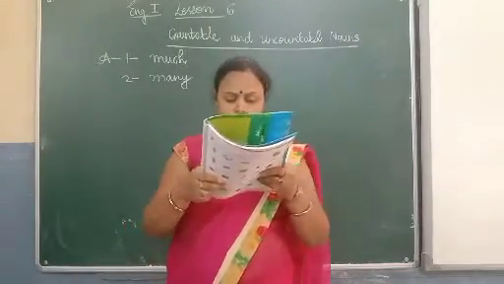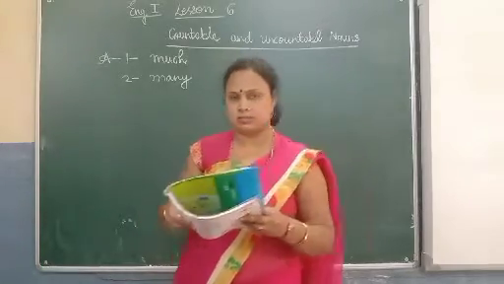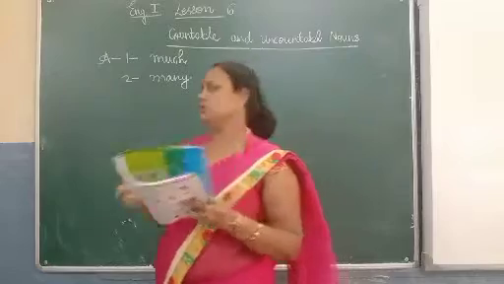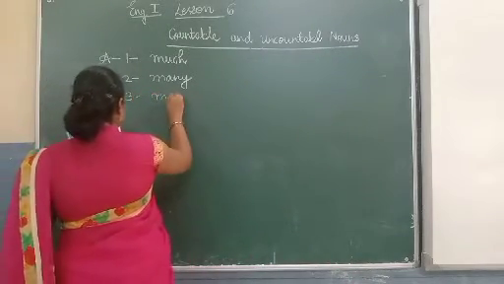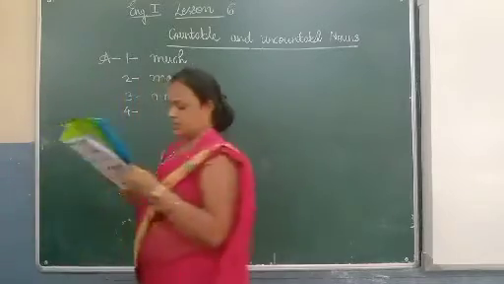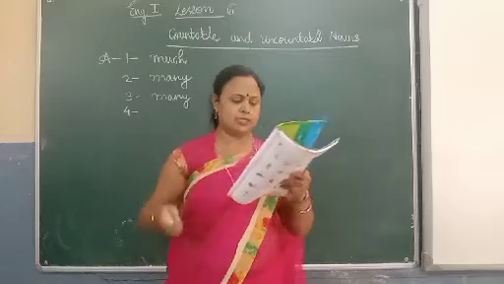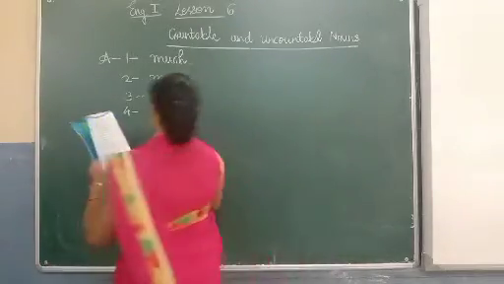Now next, how many matchsticks are there in the matchbox? You can count matchsticks now, so write here many. M-A-N-Y, many. Next, how much water is there in the jug? Water is uncountable, so write here much.